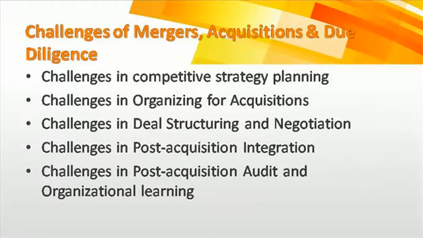Okay, the next one is the challenges in deal structuring and negotiation. A number of potential risks are concerned with deal structuring and negotiation. Here, due diligence plays a very important role. Before signing a deal, there should be proper due diligence, so that there will not be any costly surprises in the future. Negotiation should also be done in such a way that they get a minimum price but also have minimum risk.